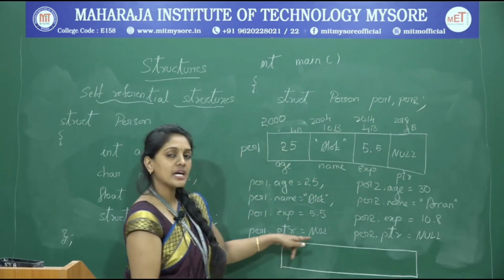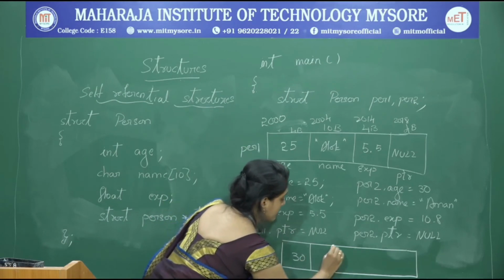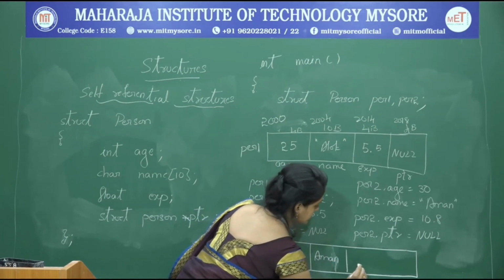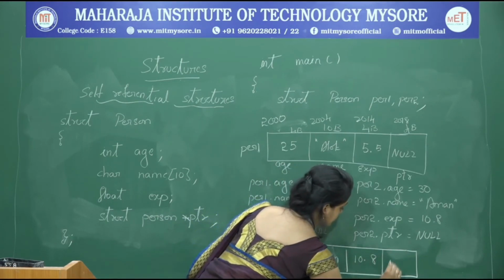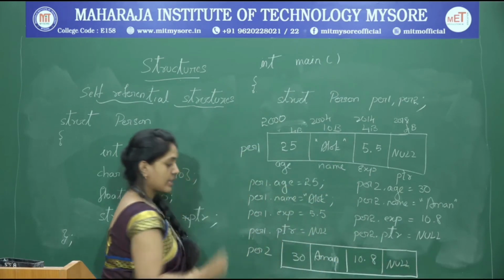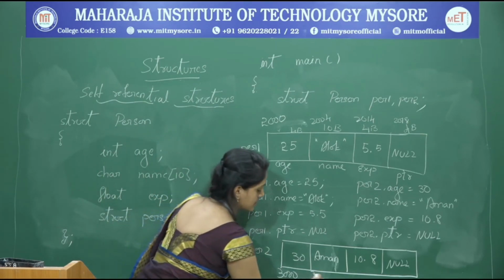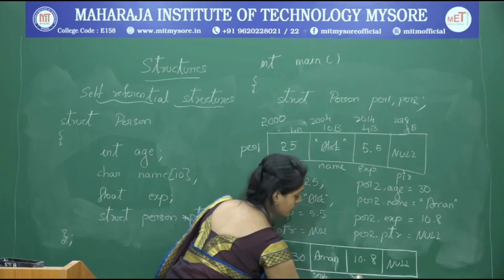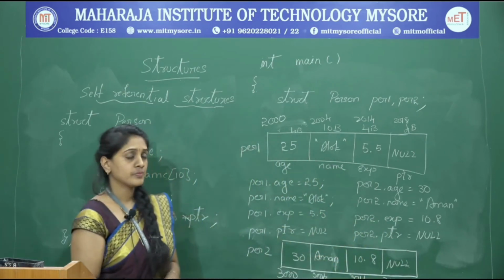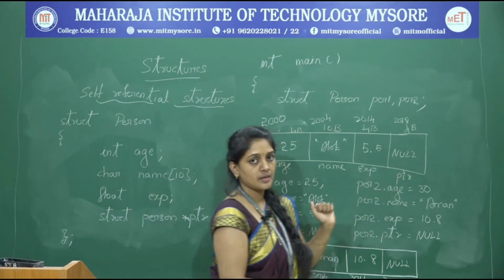Similarly, PER2 will also get allocated with memory. And suppose this is starting from some base address called 3000, and similarly 3004, 3014 and 3018 goes on. So this tells that this particular memory is not linking to any other places, but now